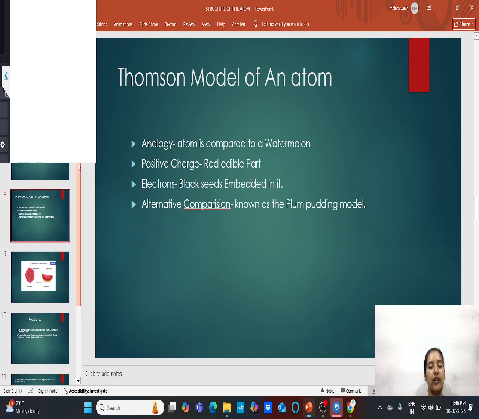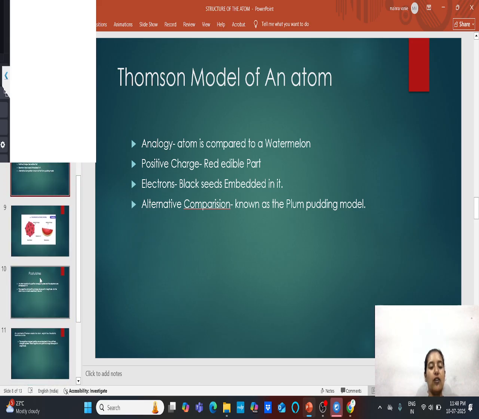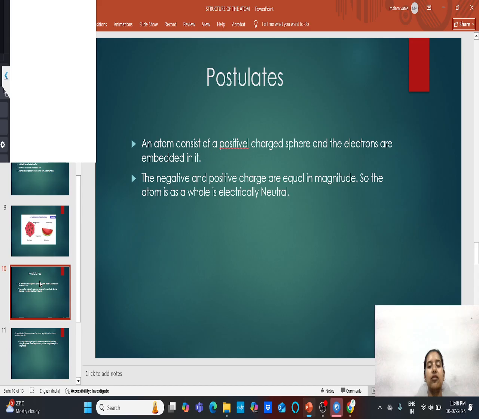So this was Thomson's experiment. Now if we see the postulates of the Thomson model, what are the postulates? An atom consists of a positively charged sphere and the electrons are embedded in it. Simply means, in the positively charged sphere, the electrons will be embedded.